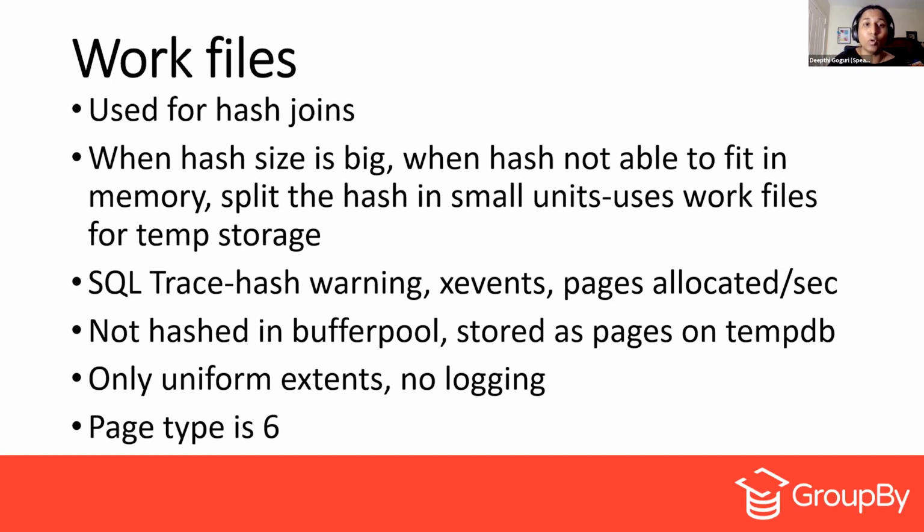But especially if you want to see how many work files are getting created, especially for the hash, then you have to check for the hash warning and the pages allocated per second counter. These are not hashed in the buffer pool. They are stored as pages in tempdb. Only uniform extents are generated for the work files, and there is no logging for this. There is also a page type that gets created for the work file, which is page type 6.